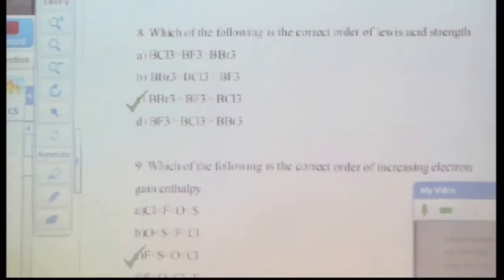What you are trying to say is that chlorine has a big size and enough electronegativity to gain an electron, so it should have the highest tendency to accept the electron. So this is the answer, chlorine, right?